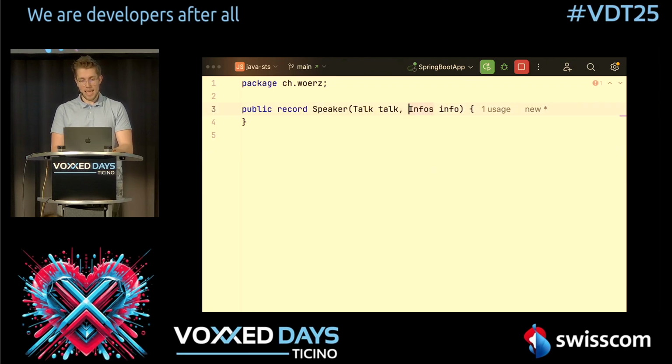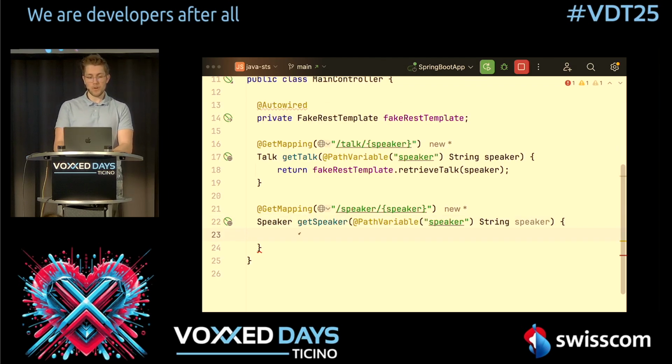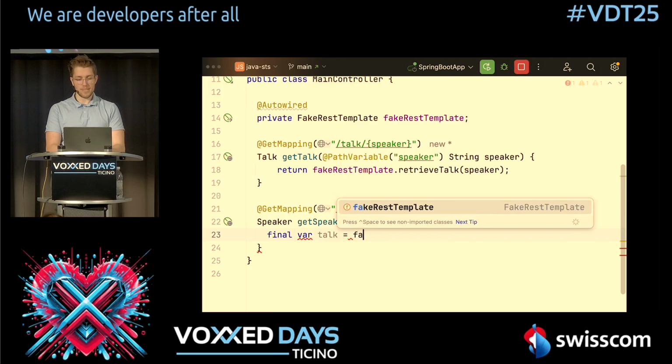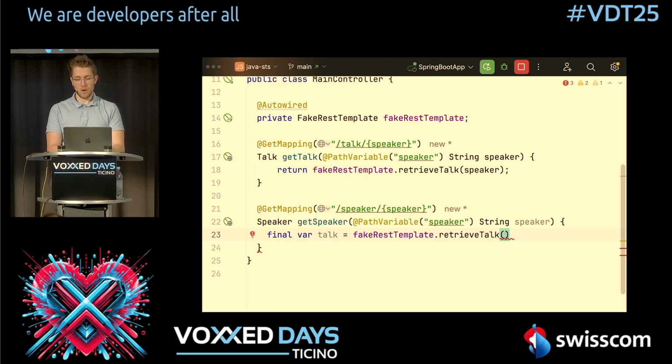Now, when we want to create this speaker, when we would do this asynchronously, this would of course look different, but when we do this sequentially, like normal blocking behavior, then we say final var talk, and we say fakeRestTemplate.retrieveTalk, and we get the talk from the speaker.